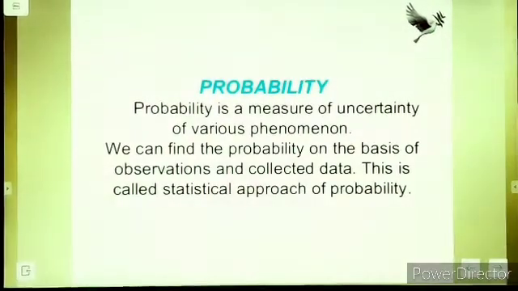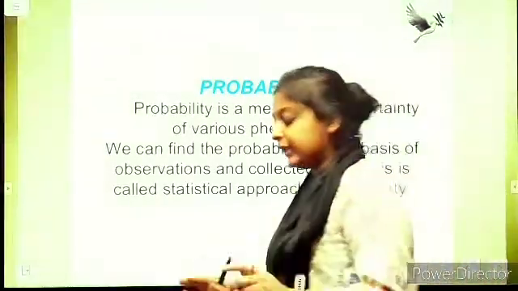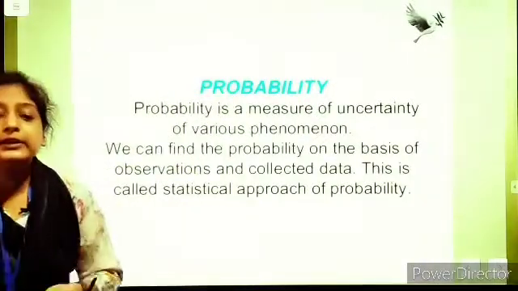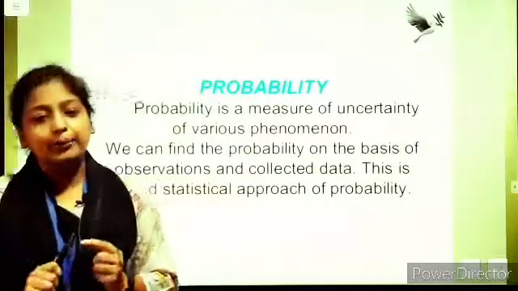Probability. First of all, what is the meaning of probability? Probability is the measure of uncertainty of various phenomena. We can find the probability on the basis of observations and collected data. This is called the statistical approach of probability. So, in the simplest terms, in layman's language, we can say probability is the measure of certainty of whether something will happen or not.